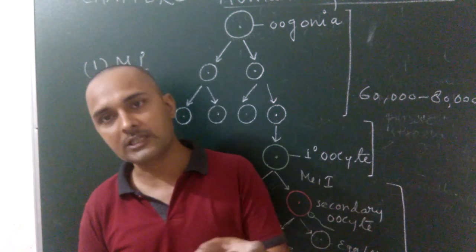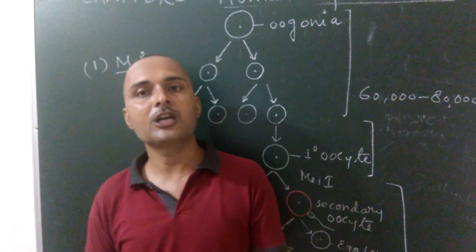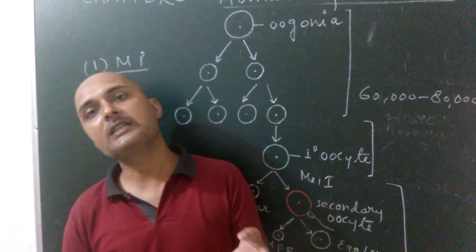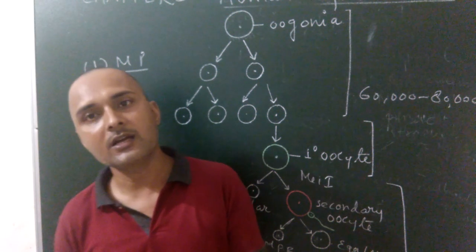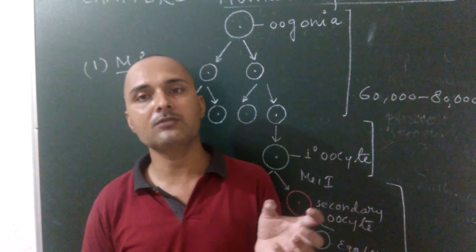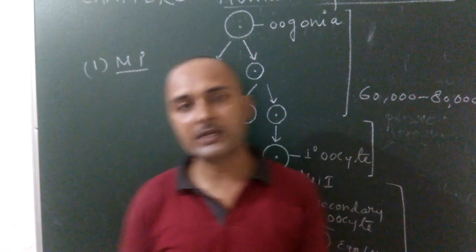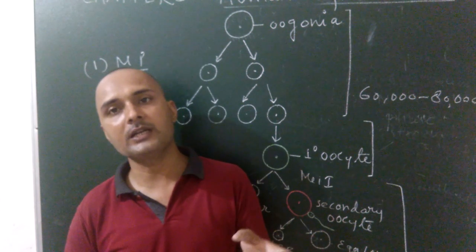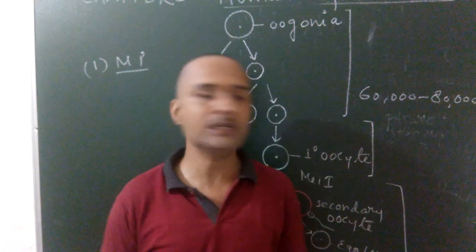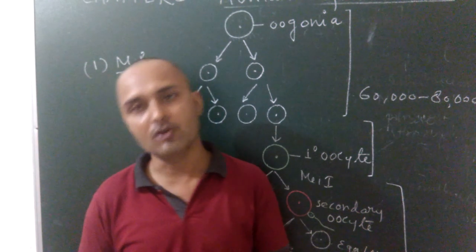When meiosis first takes place, this primary oocyte inside the secondary follicle is converted into a secondary oocyte, and one small structure known as the first polar body is formed. And when meiosis second takes place after fertilization, this secondary oocyte again divides unequally and forms the second polar body and gives rise to the female gamete, that means egg or ovum.